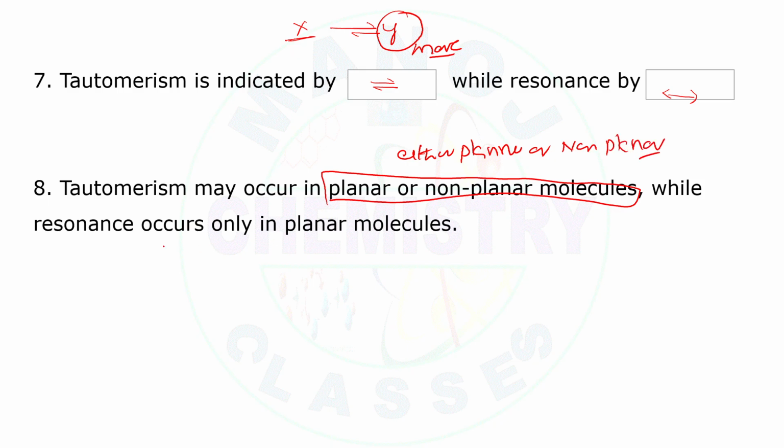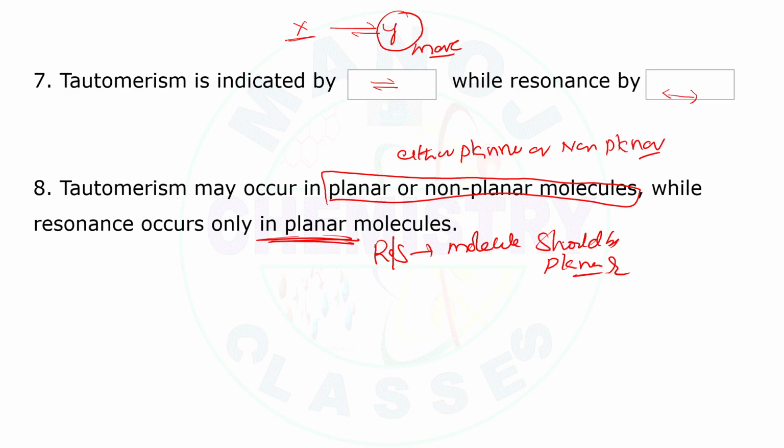Whereas in the case of resonance, it will be only planar molecules. If you want the right resonating structure, the molecule should be planar. Whereas in tautomerism, it may be either planar or non-planar.